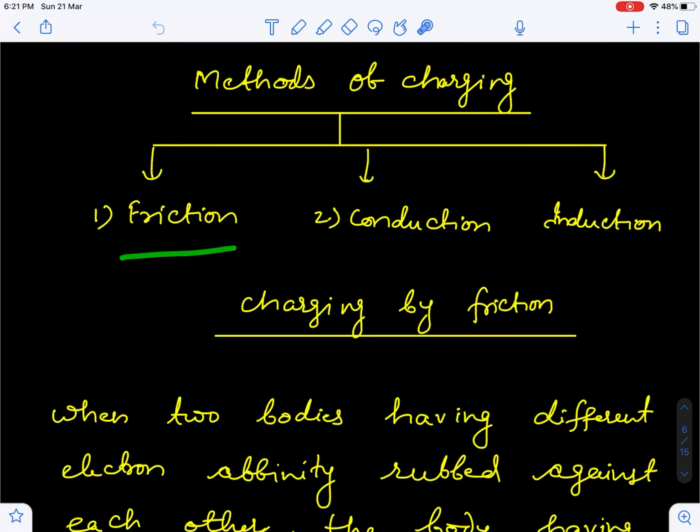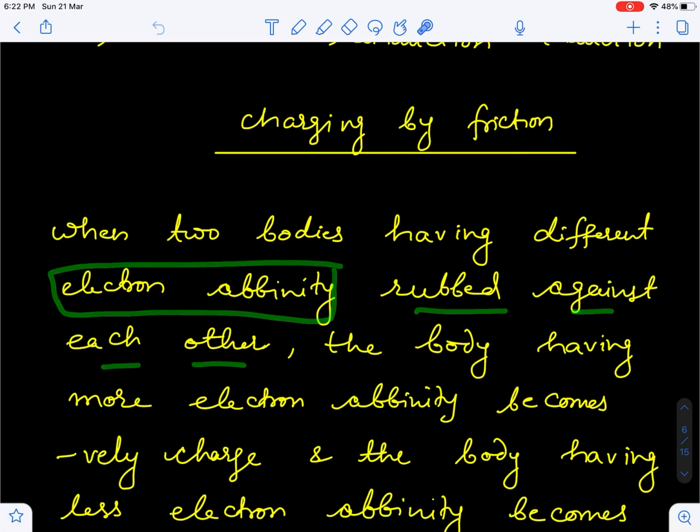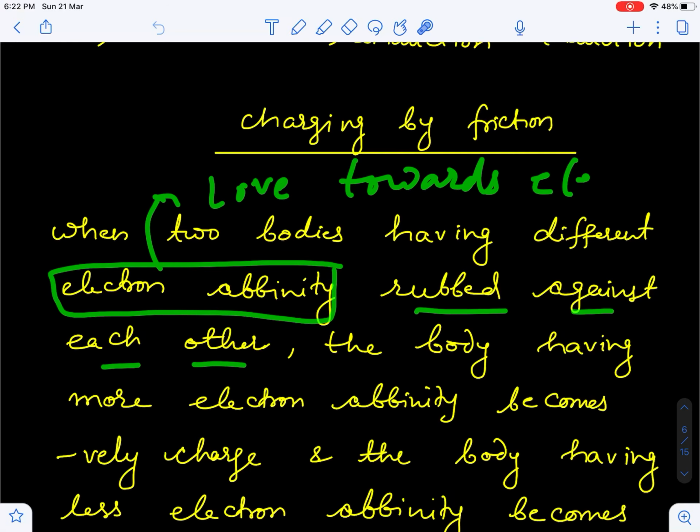In this method of charging, we usually rub two bodies having different electron affinity against each other. Electron affinity, you can simply understand as love towards electron, the capacity of accepting electron.